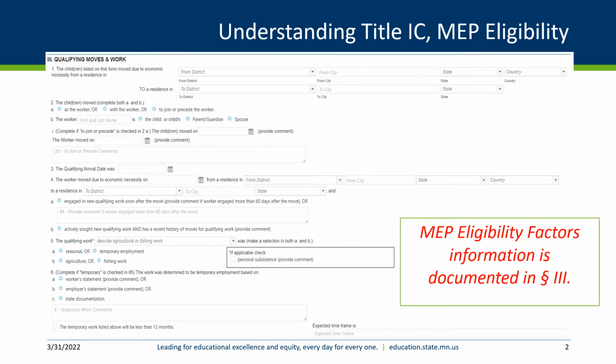To understand how a child qualifies for the Migrant Education Program, you will need to learn the MEP eligibility factors that are the key definitions for determining eligibility. The information based on the factors used to determine MEP eligibility for migratory children are documented in Section 3 of the COE.